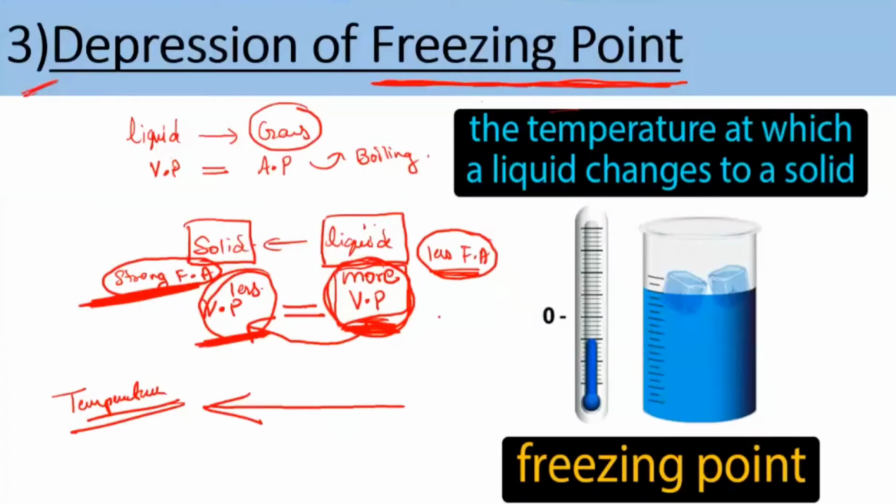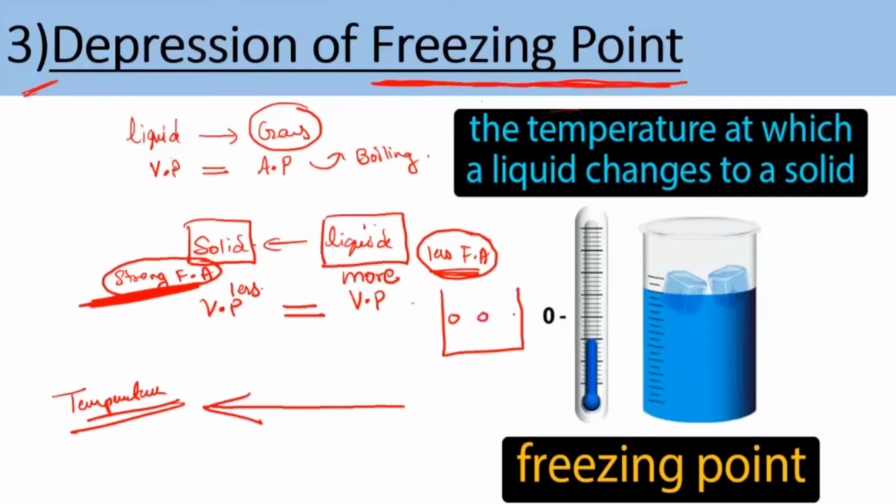I will explain this once again. Our main focus is to convert this liquid into a solid. When you're talking about the liquid, the molecules over here are a little far from one another. If I have this container, the molecules are a little far from one another. If you take your hand and pass it through, you are easily able to pass through, because the force of attraction between them is very less.